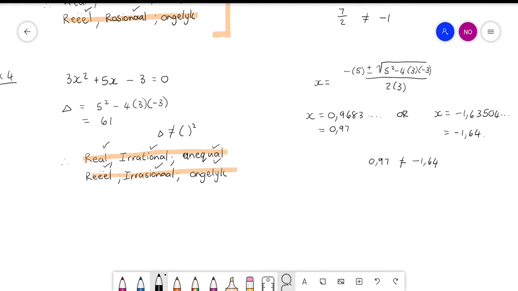with this chapter as well, is exercise 13. I want you to just do this part. So only tell me what the nature of the roots are for number 2, 4, 6 and 8.